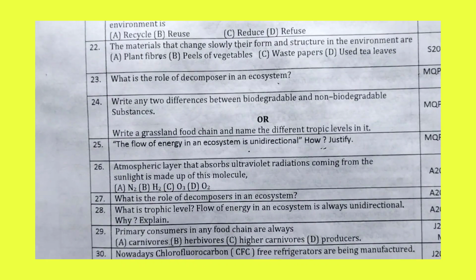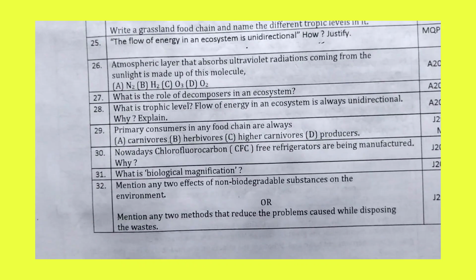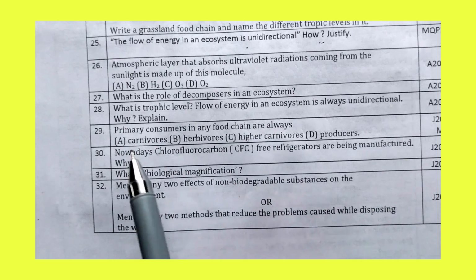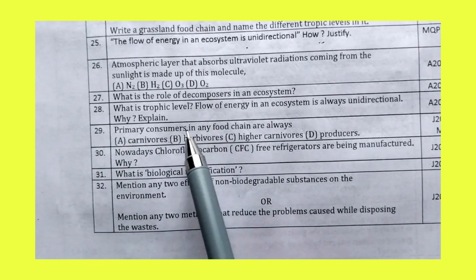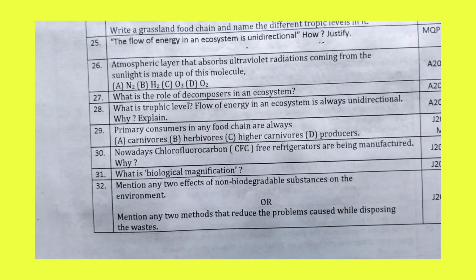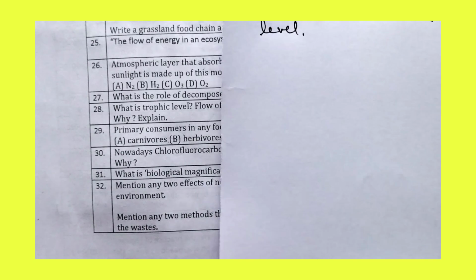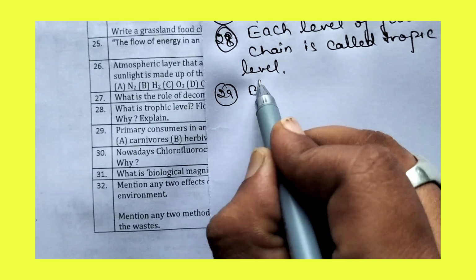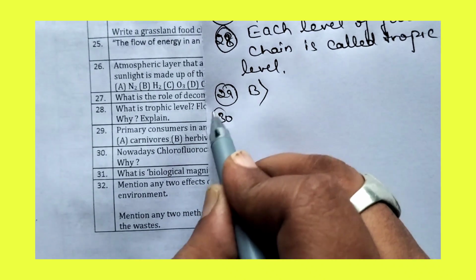Now let us move to question number 29. Let us see what question number 29 is. Primary consumers in any food chain are always what? The primary consumer must always be herbivorous. So for the 29th question, the right option is option B, herbivorous.